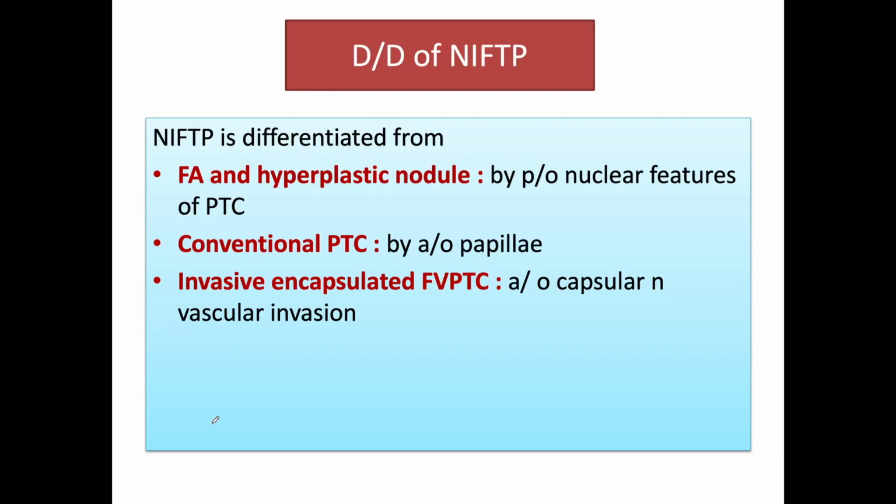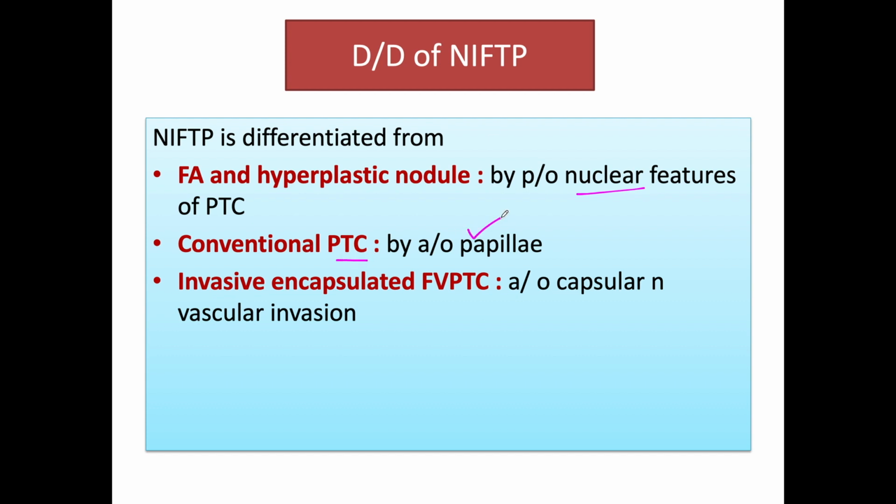Now, NIFTP needs to be differentiated from both the benign and malignant entities. It is differentiated from follicular adenoma and hyperplastic nodule by presence of nuclear features of PTC, and it is differentiated from conventional papillary thyroid carcinoma by presence of papillae.